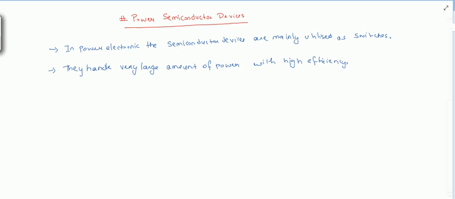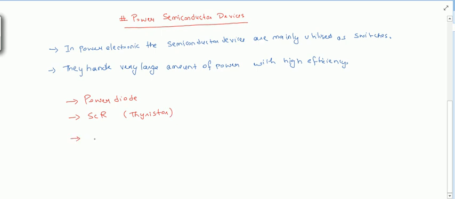Now I will write what power semiconductor devices we are going to talk about. First is the power diode. The other one is the SCR, silicon controlled rectifier, popularly known as the thyristor.